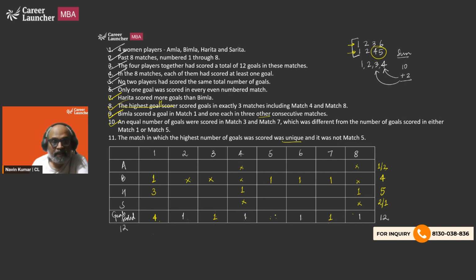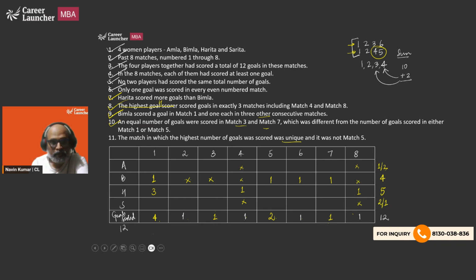And then we need to have match number 3 and 7. They need to be same, but it should be different from match number 5 as well as match number 4. Because it uses the word or, that means that they are going to be different. So if we count, this is a total of 12.